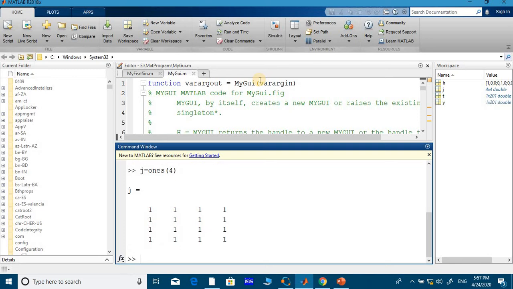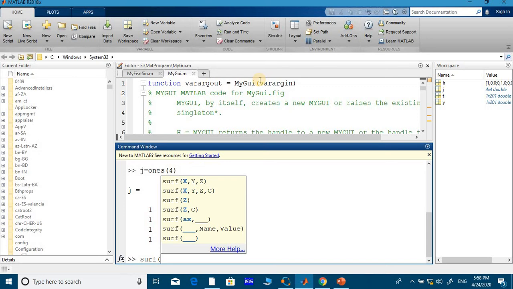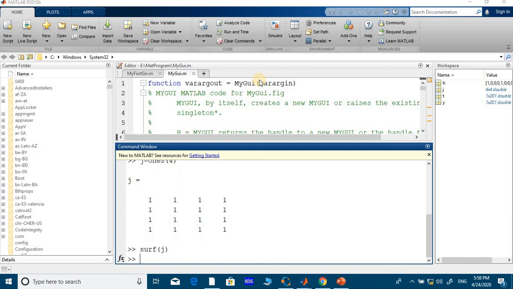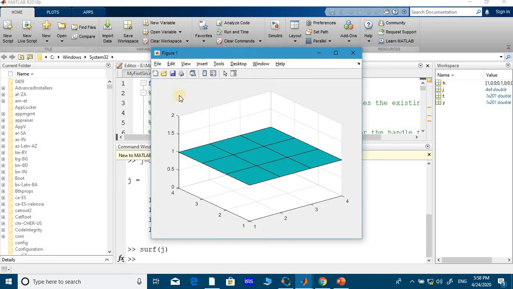Now my interest is to show you how this matrix will look in 3-dimensional space. Do you get my point? One simple command to watch matrices in 3-dimensional graphics: you just type surf of j. Surf is a surface plot. A surface plot is a 3-dimensional space to represent your matrix. What is your matrix? j. So you enter and wait a moment. See, this is how you can get your graphs.